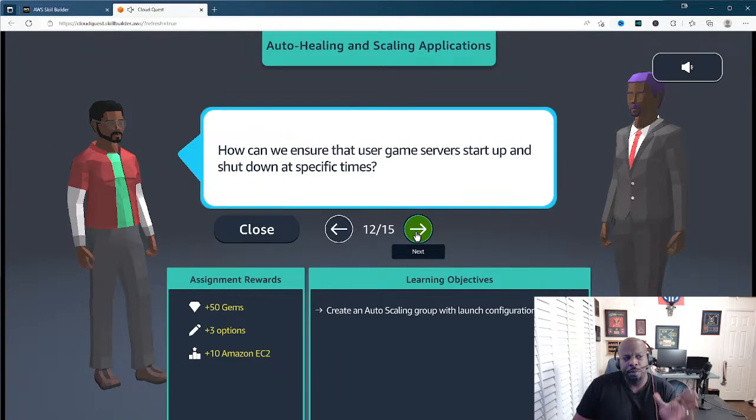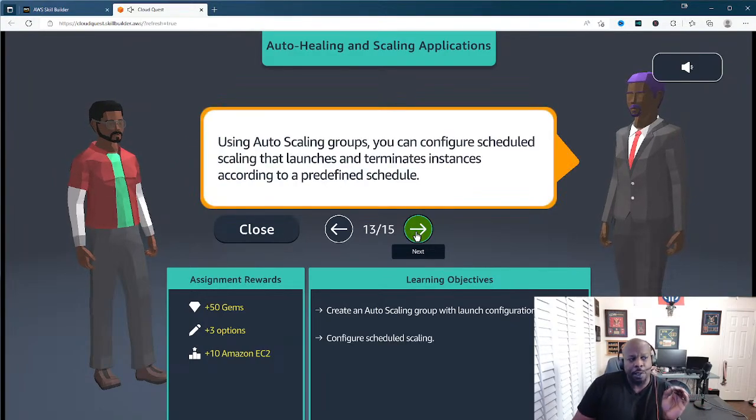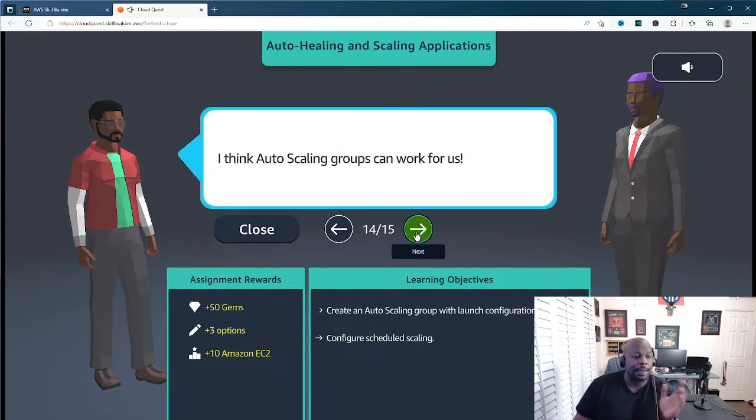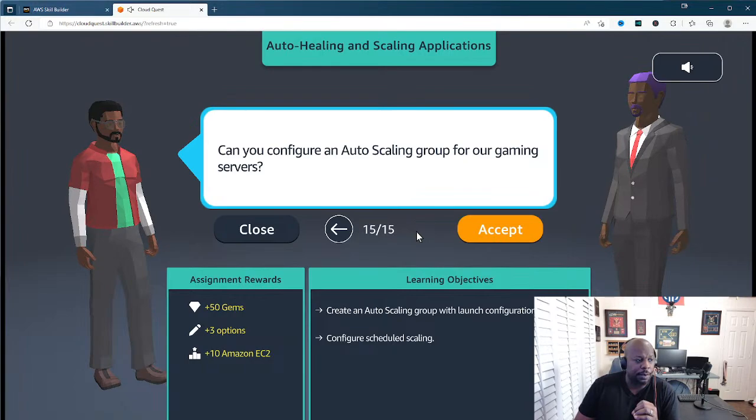How can we ensure that the user game service starts up and shuts down at specific times? That's what the customer is asking us, right? Using auto scaling groups, you can configure scheduled scaling that launches and terminates instances according to a predefined schedule, right? I think auto scaling groups can work for us. Can you configure an auto scaling group for our gaming service? Yes, we will, and yes, we can. So let's go ahead and get started.